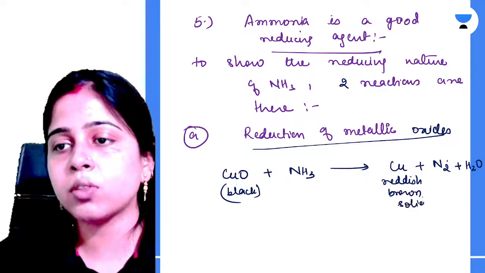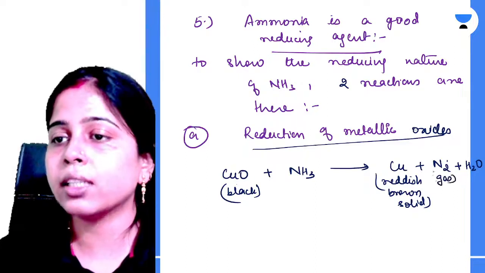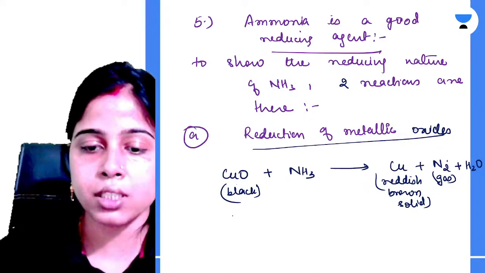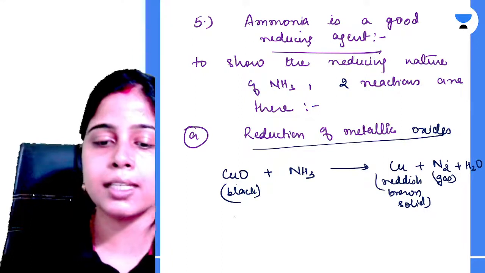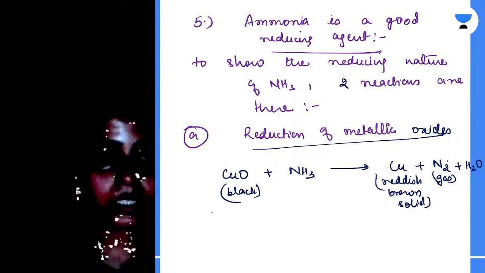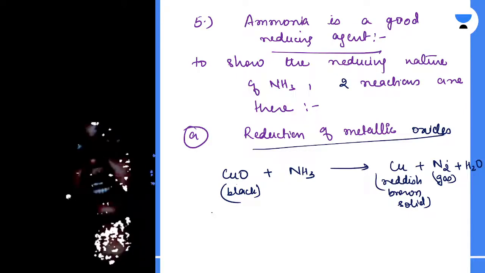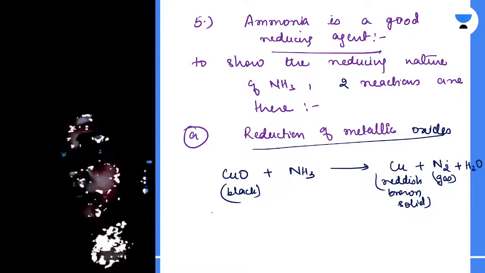Okay, reddish brown solid. Clear? Now your nitrogen gas is evolved here. So the observation for this reaction is that black copper oxide is converted to, or reduced to form, your reddish brown copper. Clear?